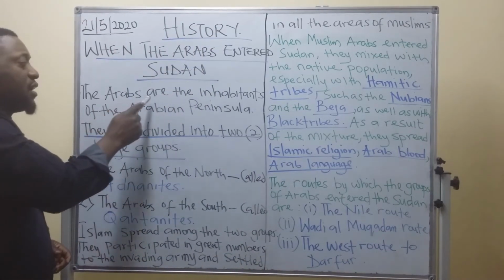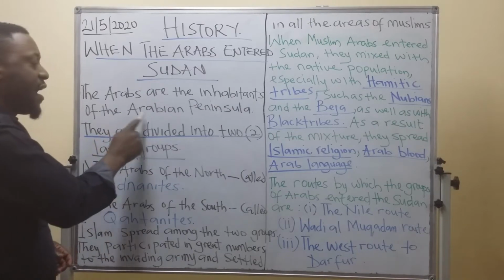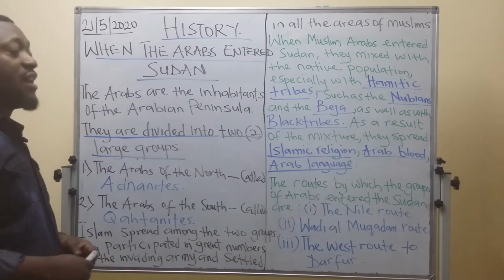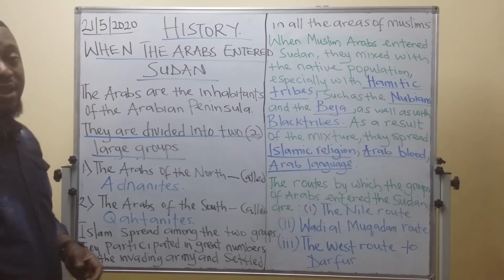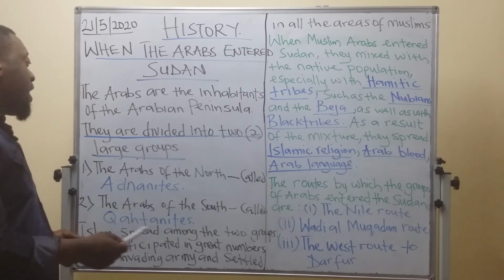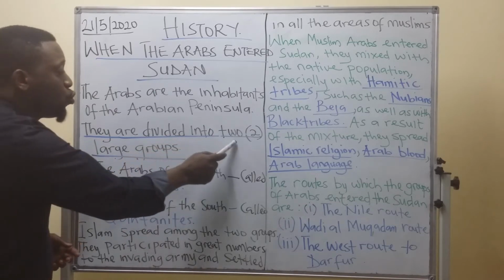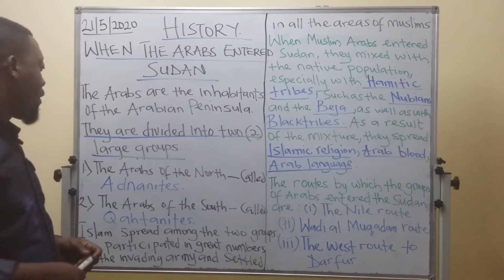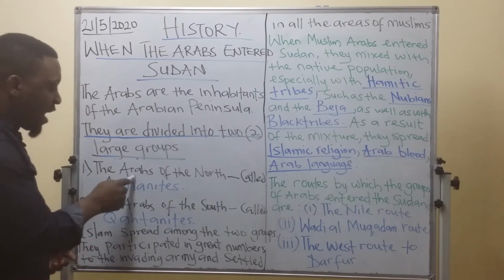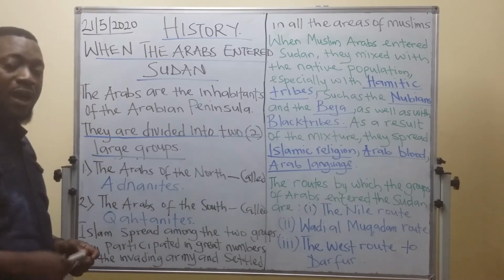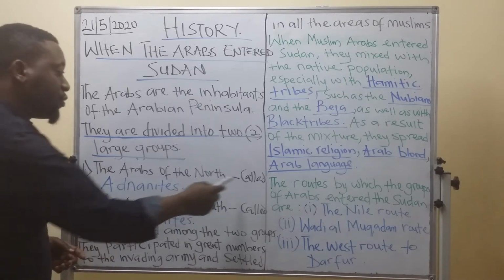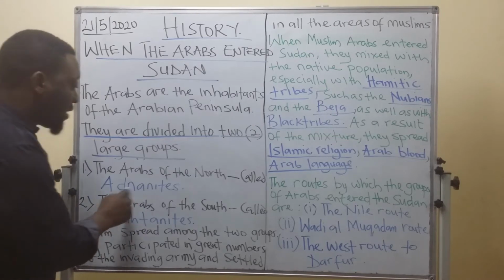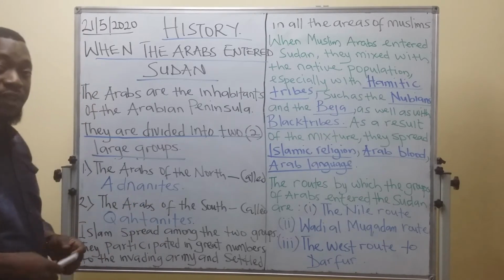The Arabs are the inhabitants of the Arabian Peninsula. Then they are divided into two large groups. The first one, the Arabs of the north. They are called the Adnanites. The Adnanites are the Arabs of the north.